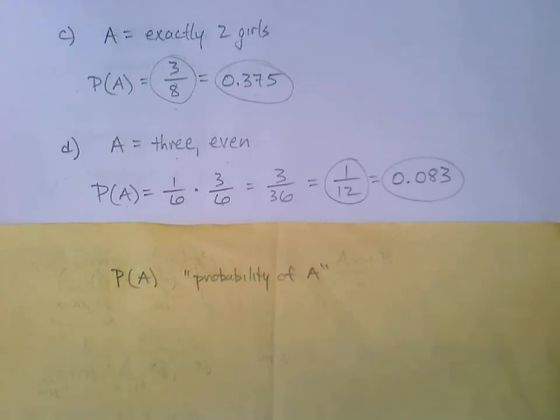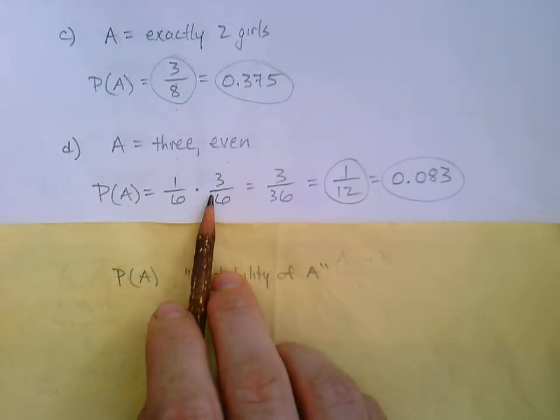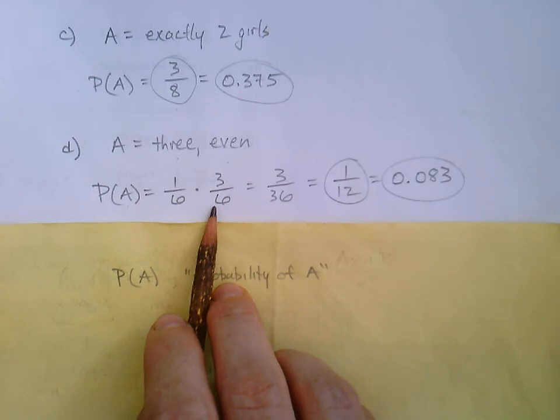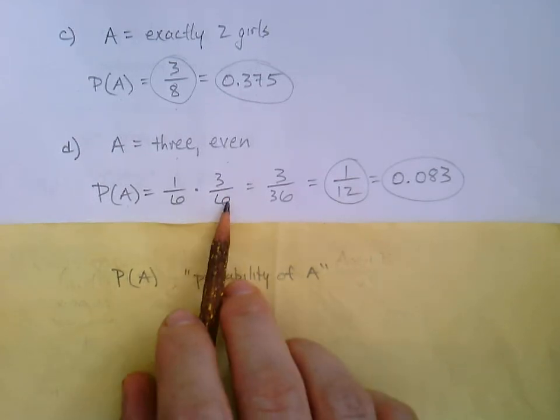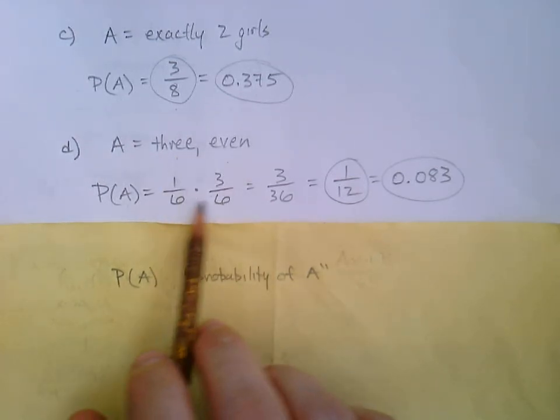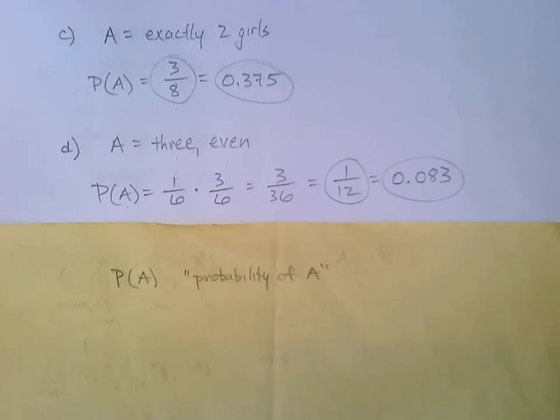Okay, then we're going to pick up our die and roll it a second time. And this time we're hoping to get an even number. And so what are the chances of getting an even number? Well, how many even numbers are there? Well, there's the 2, the 4, and the 6. Right? So that's 3 possibilities, 2, 4, 6, out of a total of 6. So 3 out of 6. And when we have those multiple components, we multiply them.